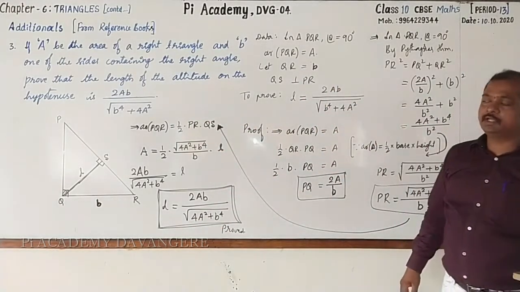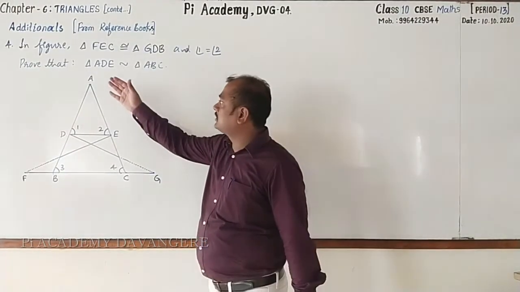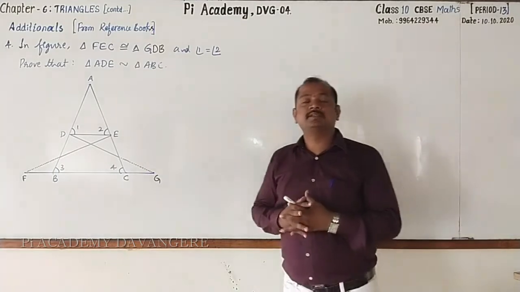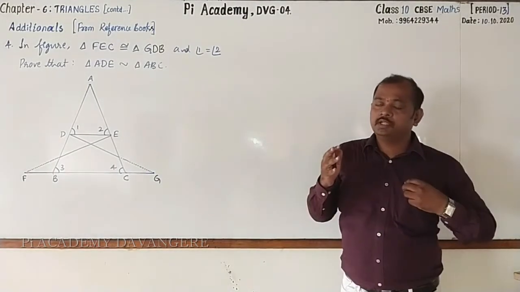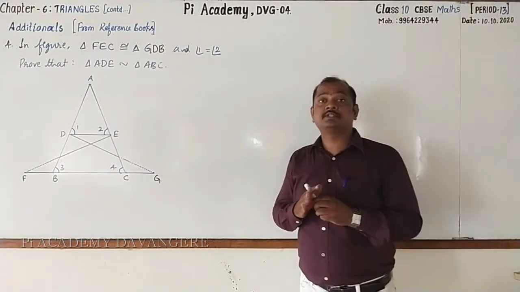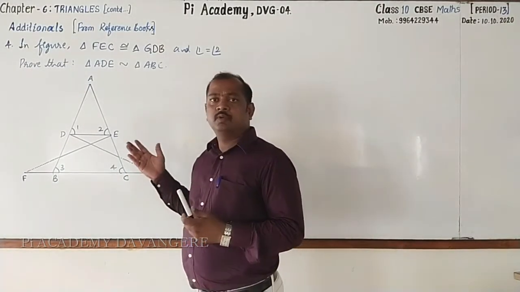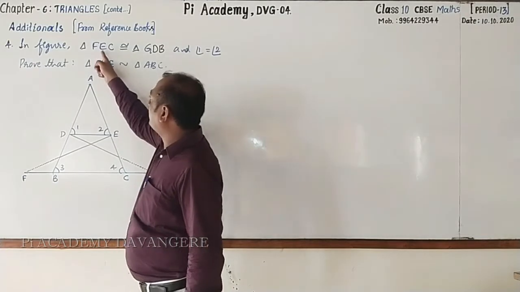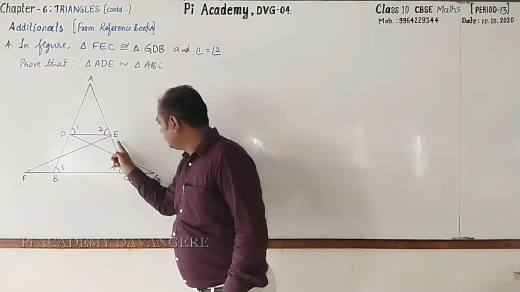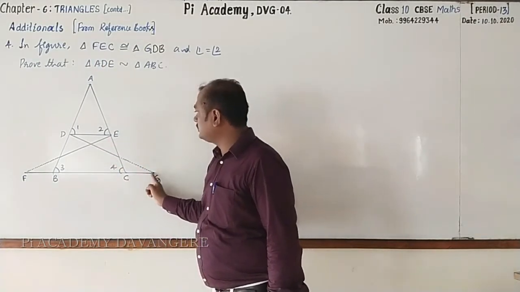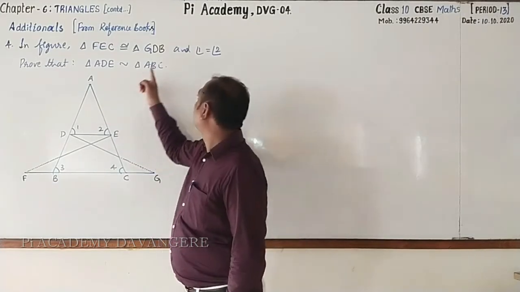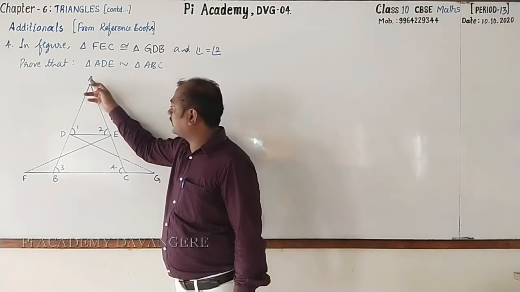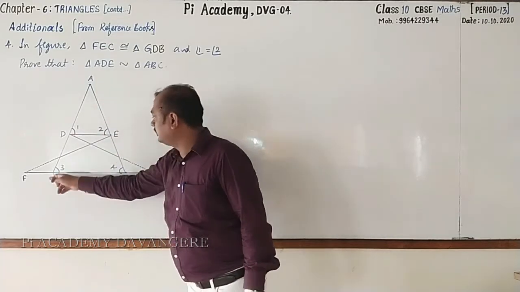Go for writing. Dear students, observe this. It is the fourth one and is also very important from the examination point of view, and even it was given in the examination as well for 2 marks. Very simple statement. In this figure, FEC is congruent to GDB, and angle 1 equal to angle 2. Prove that triangle ADE is similar to ABC.